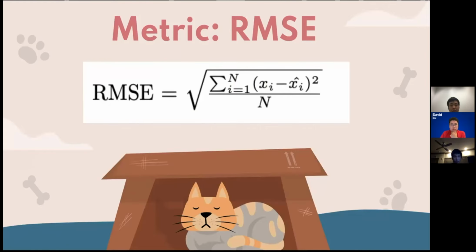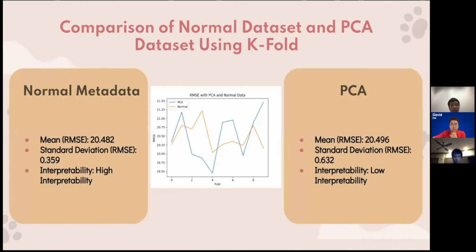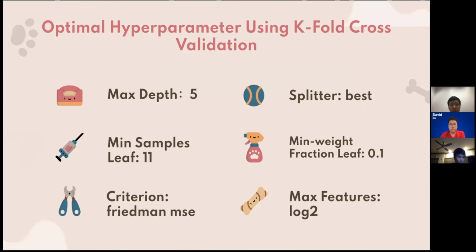For the evaluation metric, we will use the root mean square error. For the shallow model using decision tree, we compare the performance using RMSE on normal dataset and PCA. Using K-fold, we can see that the normal data outperforms PCA in terms of mean, standard deviation, and also has higher interpretability. Then we will use K-fold for hyperparameter tuning in the decision tree regressor.